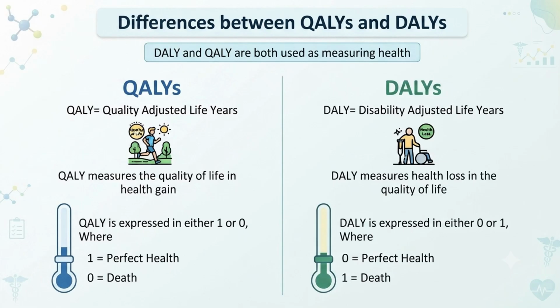So DALY you can remember like a negative health indicator. So DALY 0 means disability 0, that means perfect health. So DALY 1 means disability highest, that means death. So like this you can remember the differences between QALY and DALY.